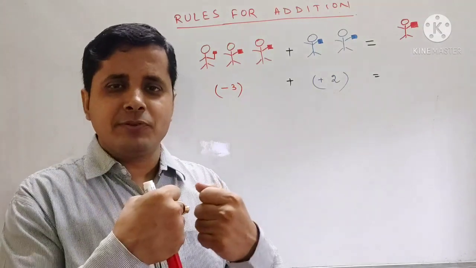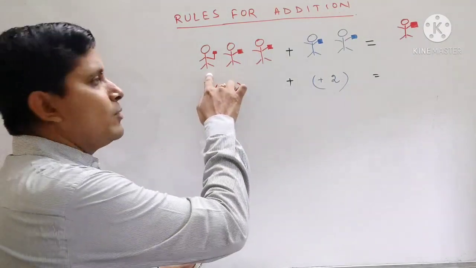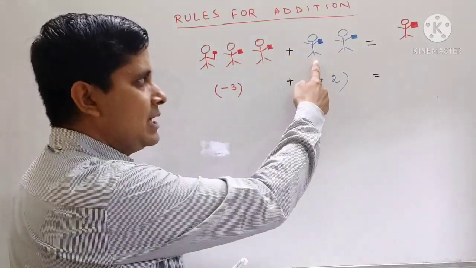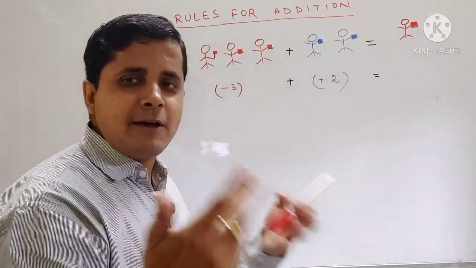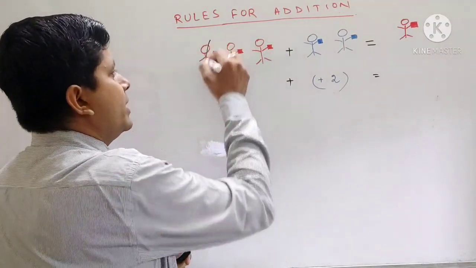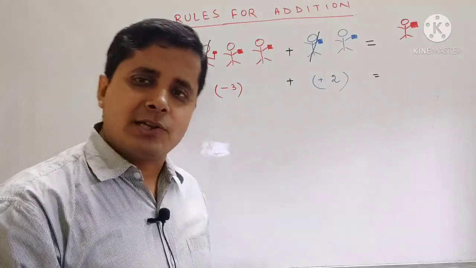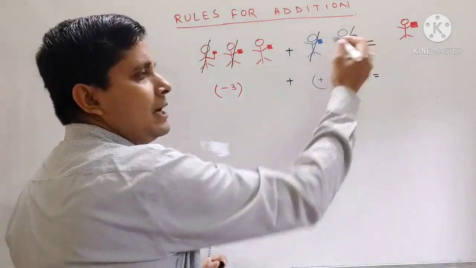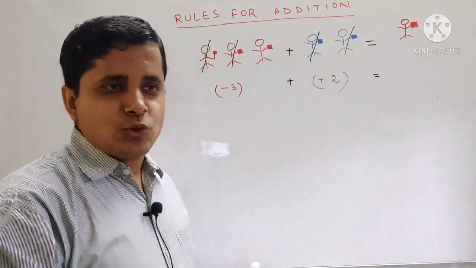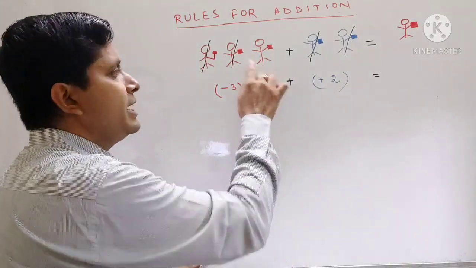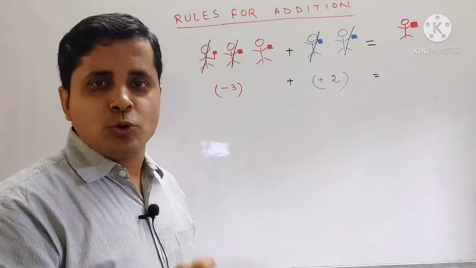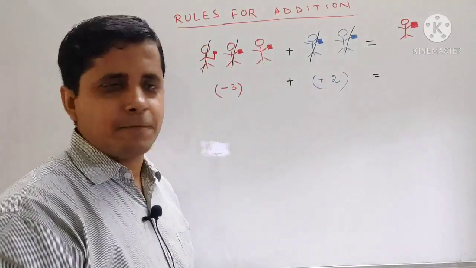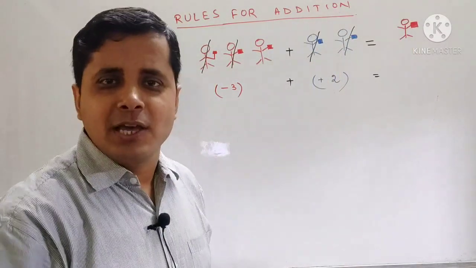If there is a fight between them, we can clearly know that one of our Indian soldiers will kill a Chinese soldier, and the Chinese soldier will also kill the Indian soldier. That means one Indian soldier and one Chinese soldier are killed. Next, suppose the second Indian soldier kills the second Chinese soldier. So who remains? One Indian soldier remains. So whose flag will be on that ground or on that land? Whose flag will be hoisted? The Indian soldier's flag will be hoisted.